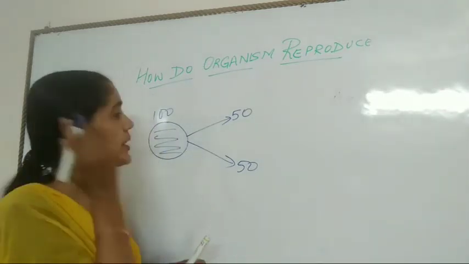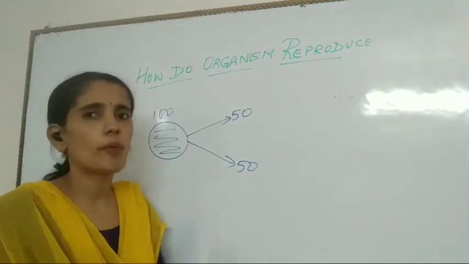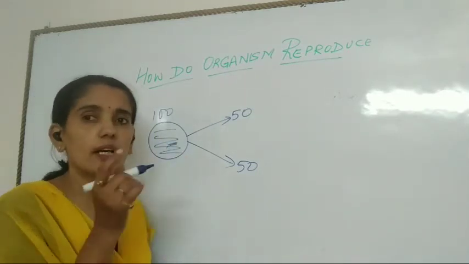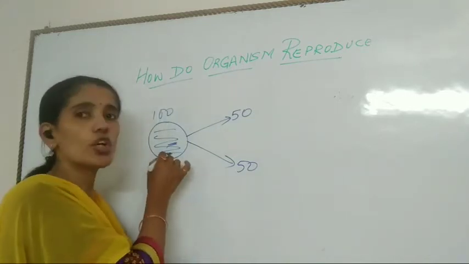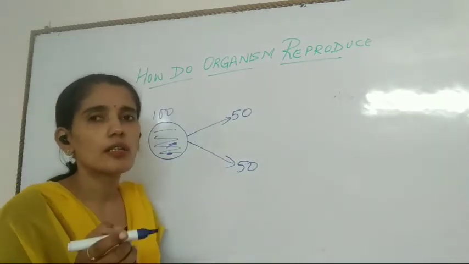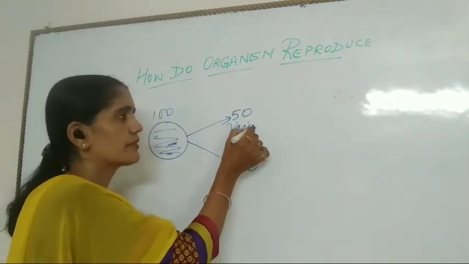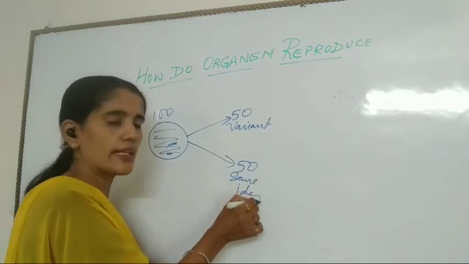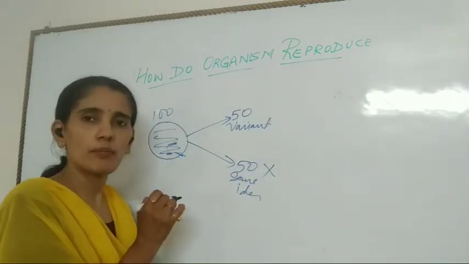Due to various reasons, like global warming and different climatic conditions, it may happen that these bacteria which are living in a moderate condition suddenly face an increase in the temperature of the water. They are living in a pond, and the temperature of the water increases. So what will happen? 50 are variant and 50 are the same, identical. The identical ones will not survive because they are habituated to this moderate temperature.